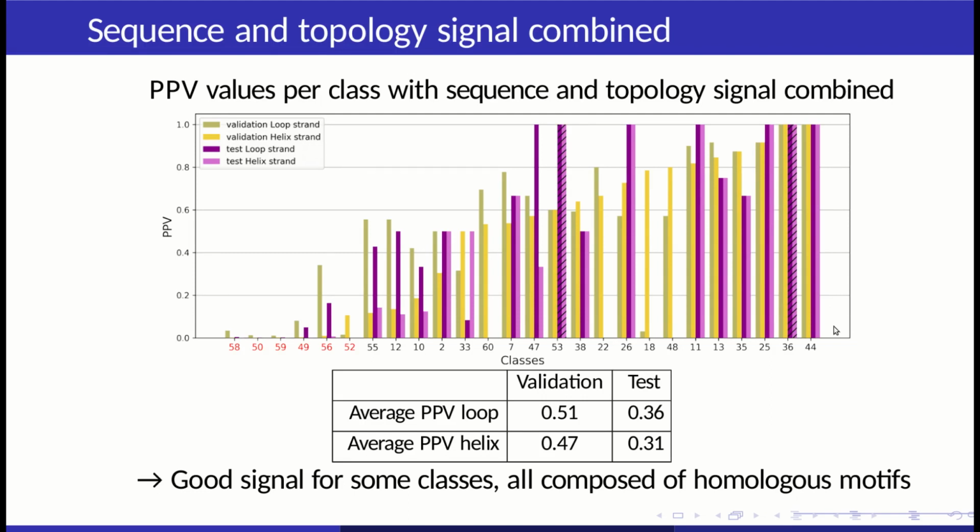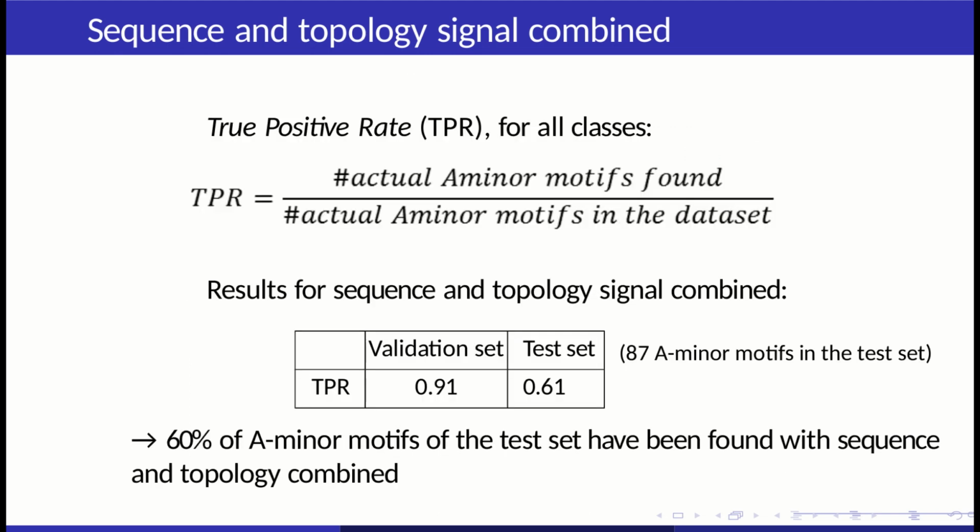So these classes are quite predictable, and all the other classes have lower PPV values, especially for the test set. It gives average values around 0.5 for the validation set and around 0.3 for the test set. So we have a good signal for some particular classes that contain only homologous motifs.